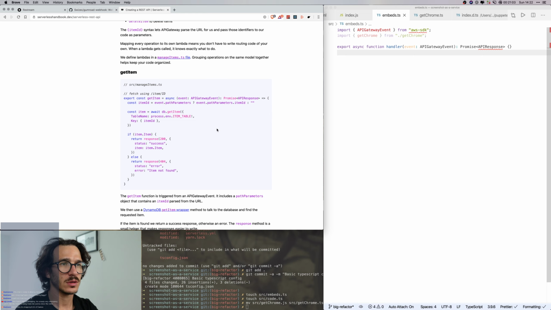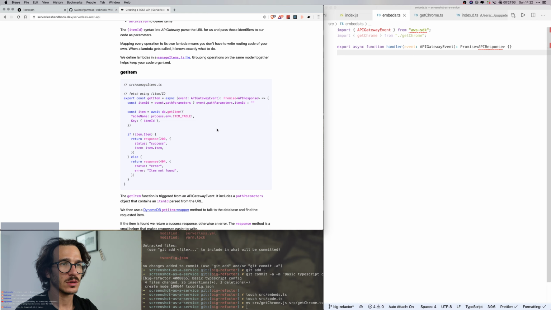Handler, API gateway event. What else do we need? We need to then create a browser, get the target URL, and yes. So we get the target URL from the query string parameters, and then we go into screenshot code, which needs into take screenshot, which takes the browser and the target URL. Cool.